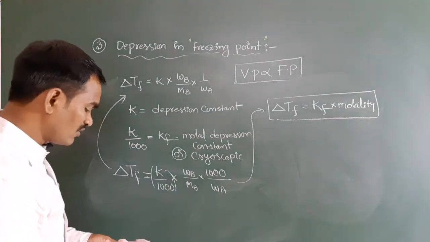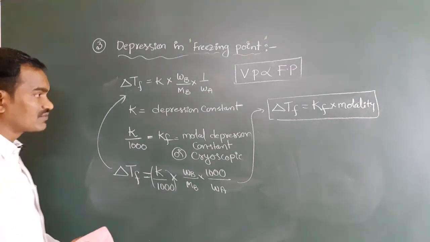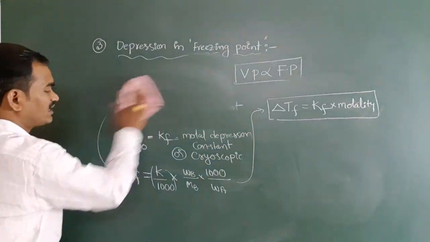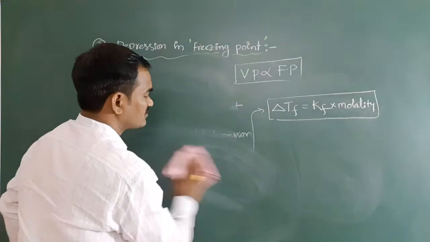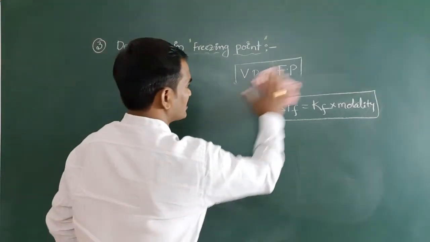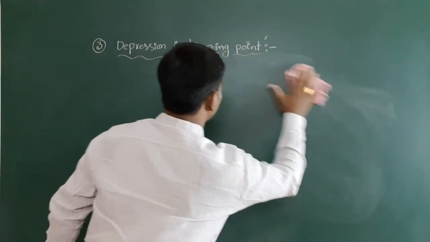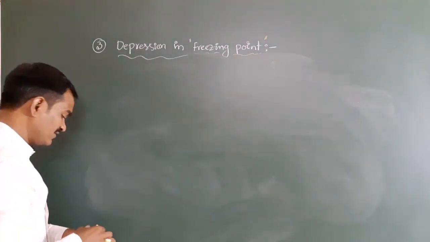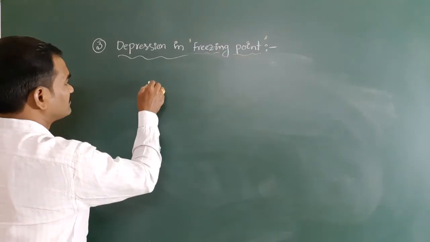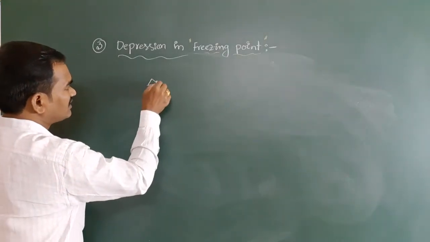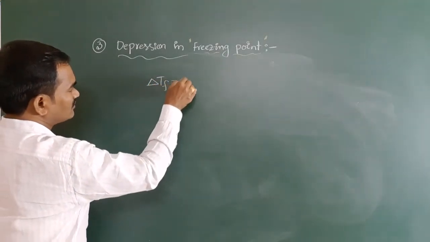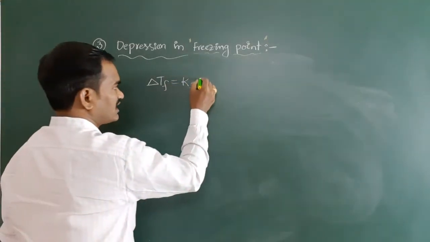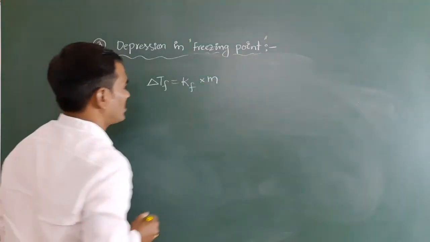Okay, so for the next step, up to here clear? Any doubt in this? Take it down. After that, here you see the next point we are going to discuss, that is also a very important point. Here I am taking the formula: Delta Tf is equal to Kf, cryoscopic constant or molar depression constant, into molality small m.